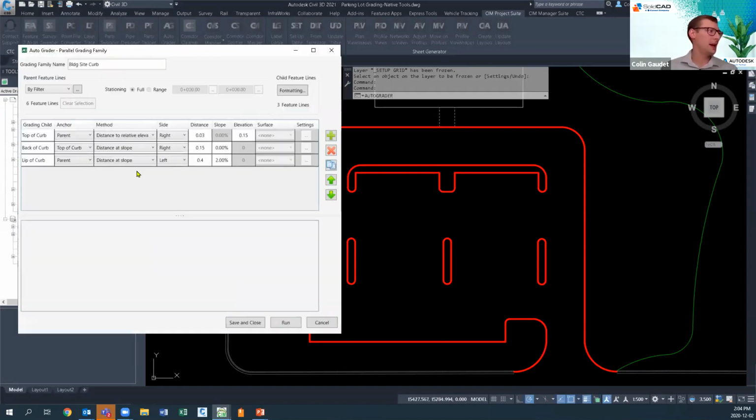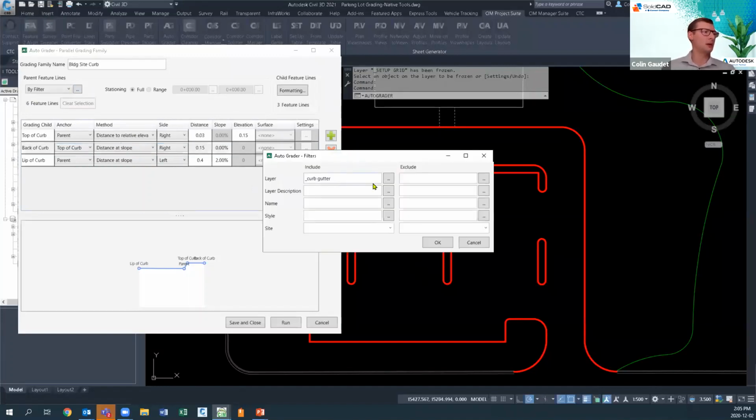in this grading family, we're identifying parent feature lines. So these parent feature lines are the red curb gutter lines. And the way we've chosen to select all 6 of those is by filter. And if I hit this little ellipse, it offers me all of my filter options. So we grabbed it by layer. So I'll cancel out of that.